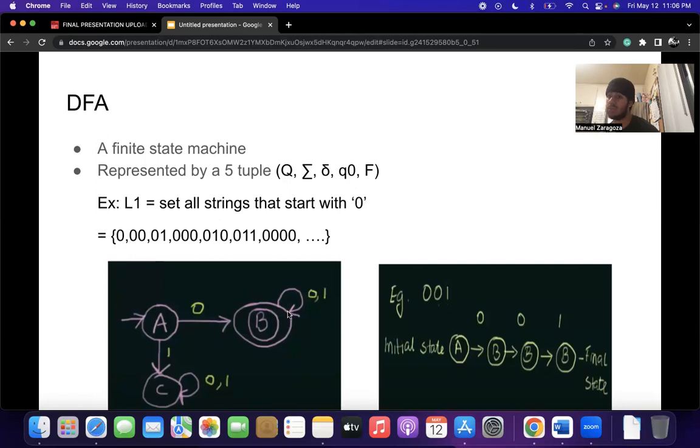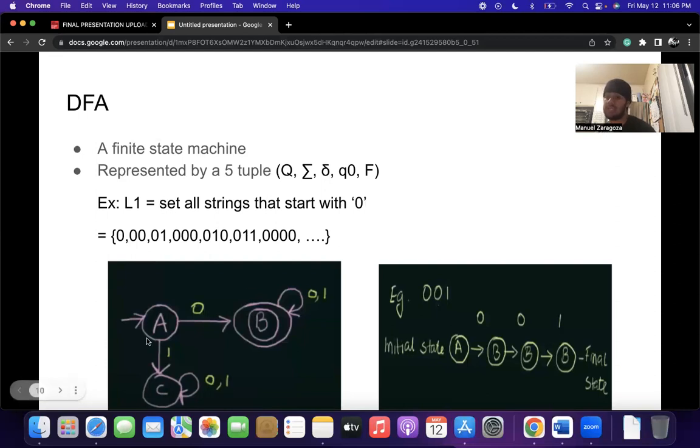In order to make this DFA complete, we have to say what will happen if state A gets input 1. If it does, we go to another state, state C. Whichever input we get in state C, it just stays in itself. State C is a dead state: once we reach it, we are trapped there and can never reach the final state, so the string will be rejected. As a result, the DFA is complete.